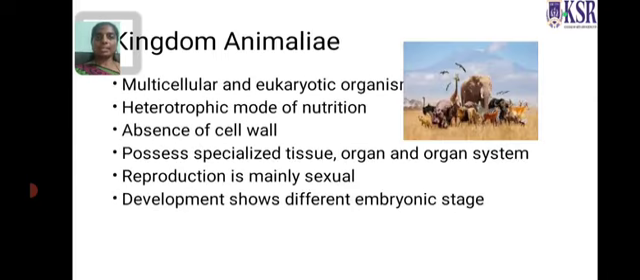The last kingdom is Animalia. They are multicellular and eukaryotic organisms with a heterotrophic mode of nutrition. The cell wall is absent in animals, and they possess specialized tissues, organs and organ systems. Reproduction in animals is by sexual mode. Development shows different embryonic stages in animals.